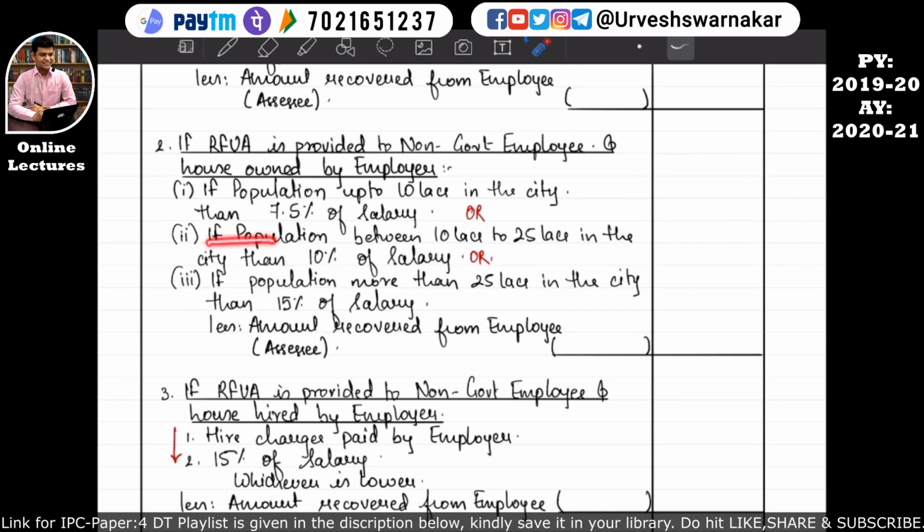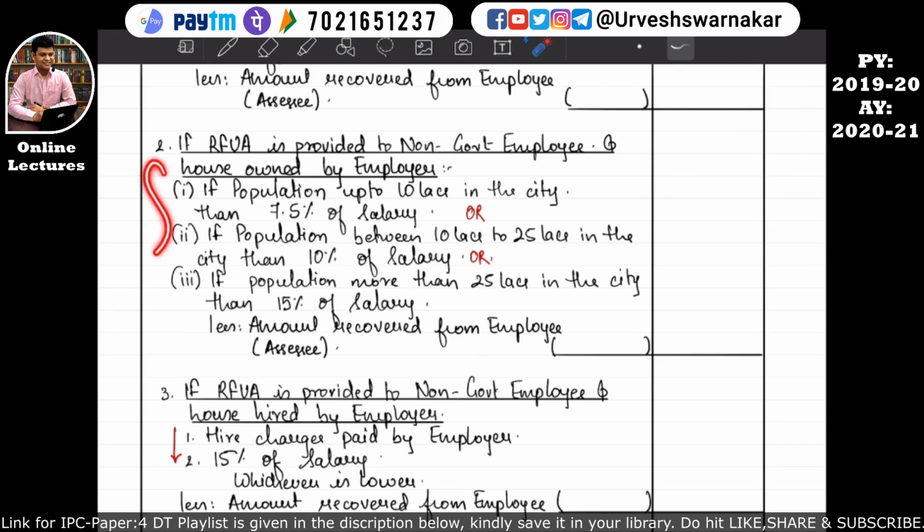But if the population is between 10 lakh to 25 lakhs in that city, then 10% of the salary will be considered as non-monetary perquisites value. I hope this is quite clear to you all. Similarly, if the population is more than 25 lakhs in the city, then 15% of the salary will be considered as the value of the non-monetary perquisite, that is the rent-free unfurnished accommodation given to the employee by the employer. I hope this is quite clear to you all.